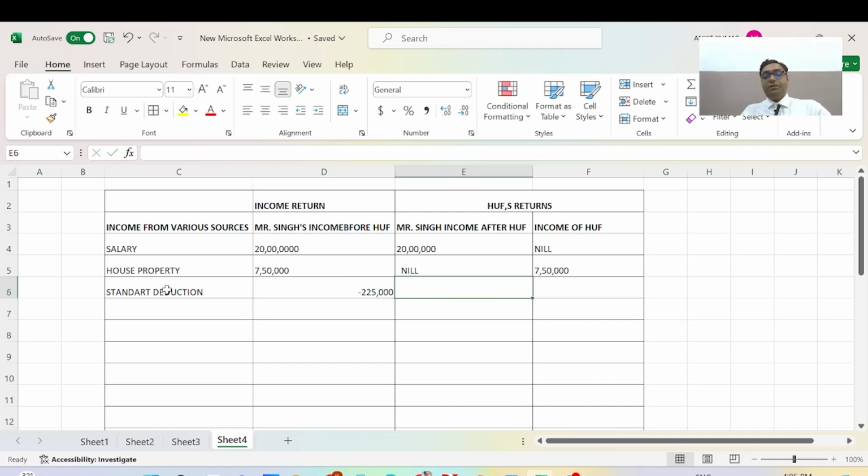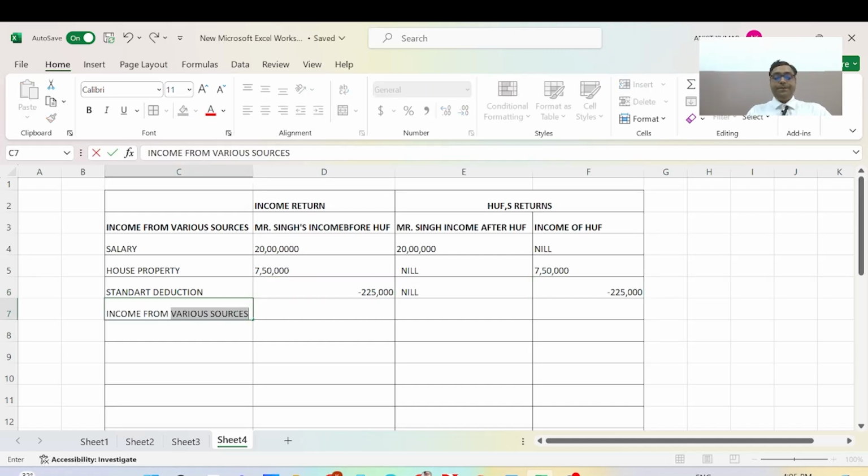It will not show after HUF, and the income of the Hindu undivided family is the same here. Now we will calculate the income from house property.